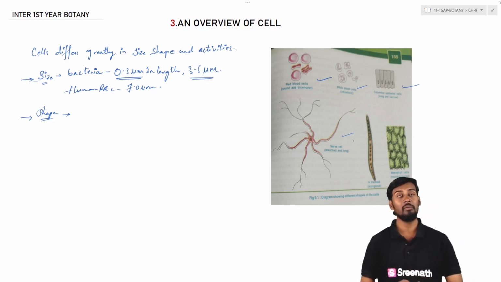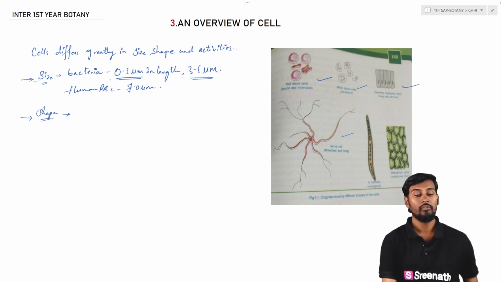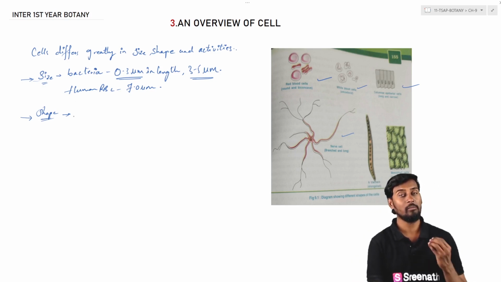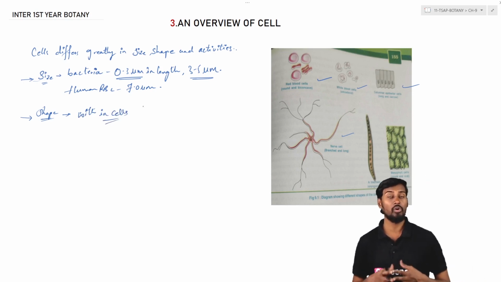So here, when we are discussing the overview of the cell, we are generally discussing the cell size, shape and activities. We are also discussing that a number of different kinds of shapes are generally present within the cells. That means we can see different cells in various shapes and also in their sizes.